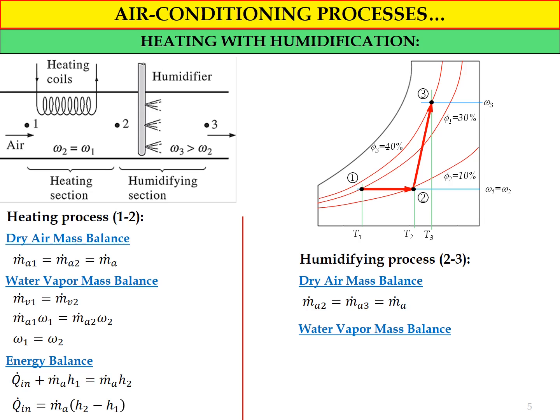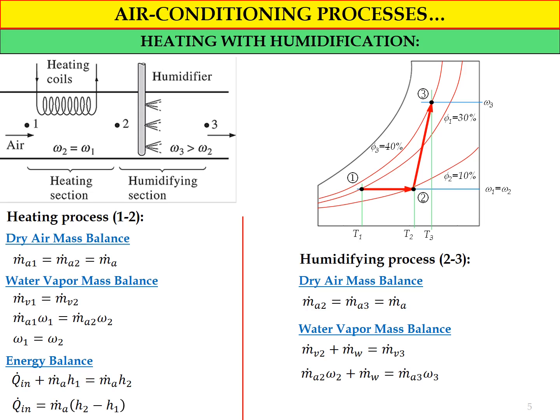Now we add more moisture or water vapor into the air due to the water spray during the humidifying process, where we have MV2 dot at the inlet of the humidifying section, plus the additional amount of moisture, MW dot, equal to MV3 dot at the outlet of the process.